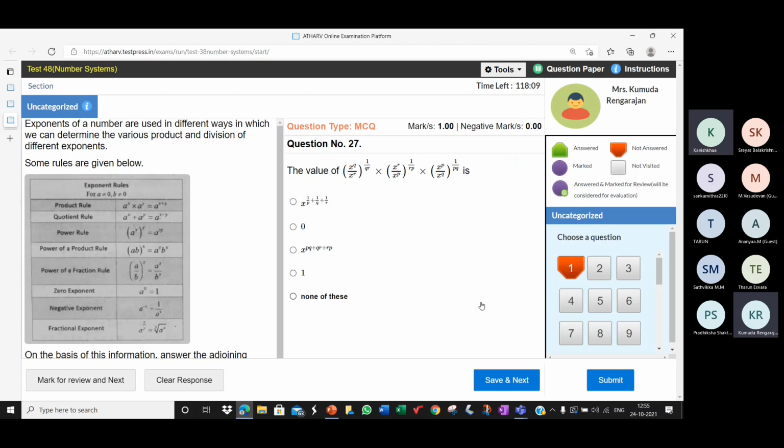Now in the first one, QR is the denominator, so you should multiply the numerator with p. When you do that, most likely the terms will get cancelled. Many terms will get cancelled, giving 0 by PQR. X to the power 0 by PQR, which is x to the power 0. The answer is 1, ma'am. Yeah, you must get x to the power 0 by PQR. So x to the power 0 is 1.